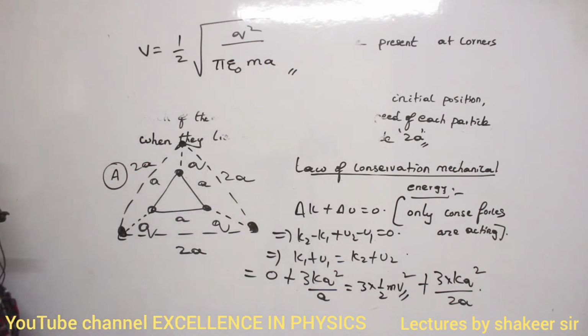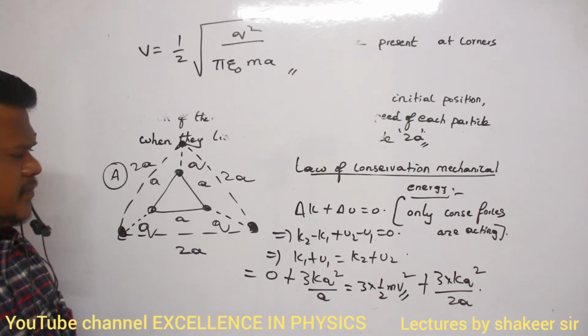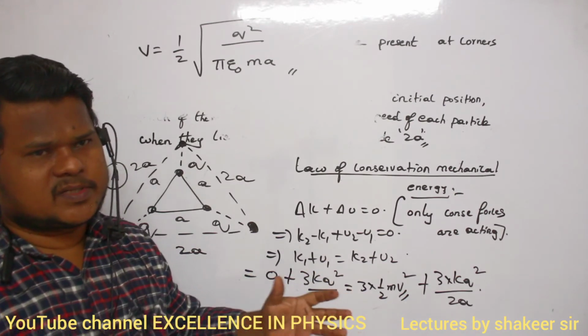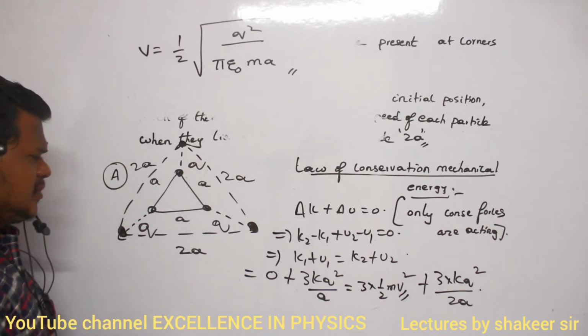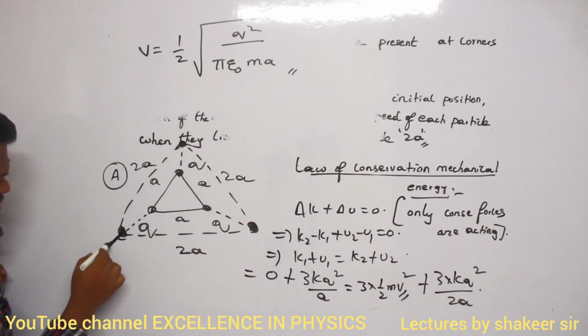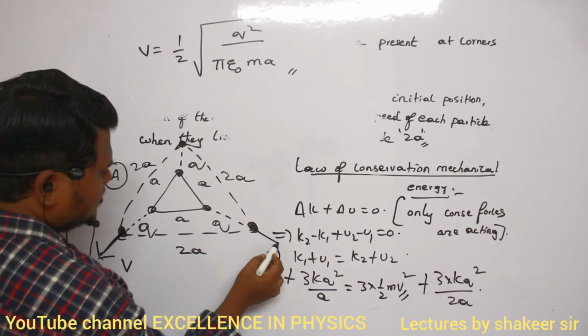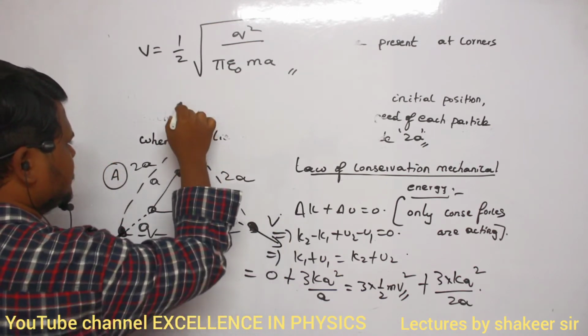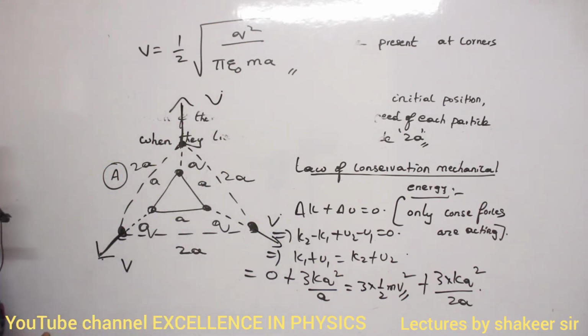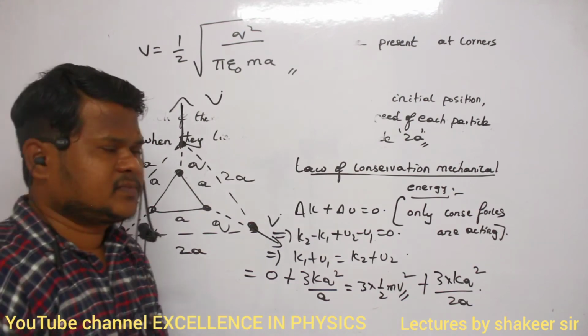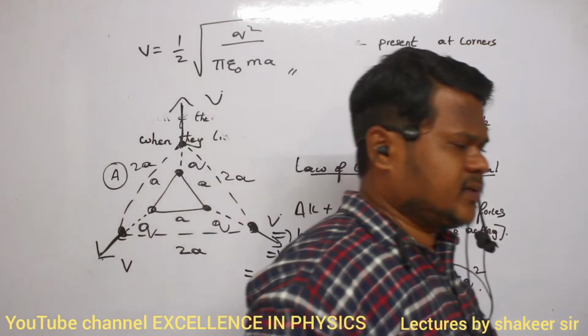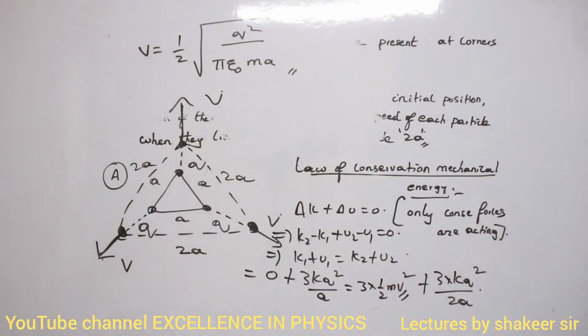So this is the velocity of each particle when they are present at a distance of 2a. Each particle is traveling with a velocity of v. That's all. Make a note up to here, then we will continue our discussion in the next class.